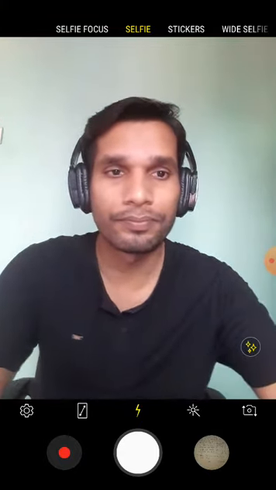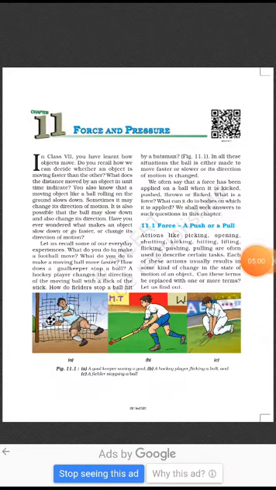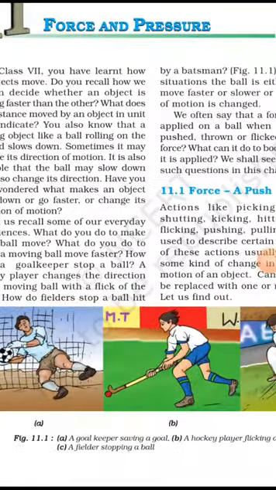So here I have written class 8 science physics: force and pressure, friction, sound, current and natural phenomena, lights. These are the chapters of the science physics part. First chapter, force and pressure, children.